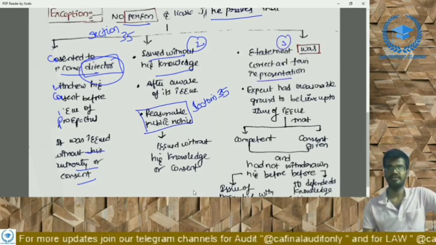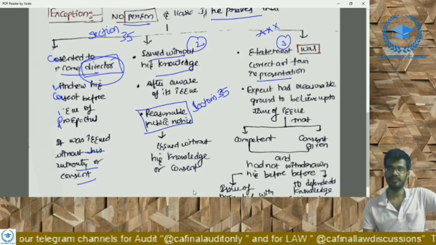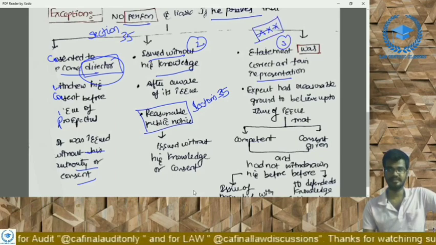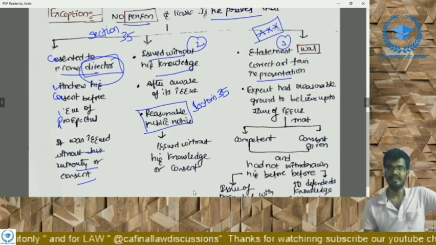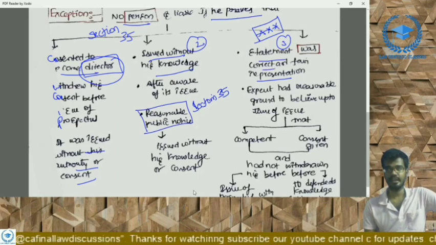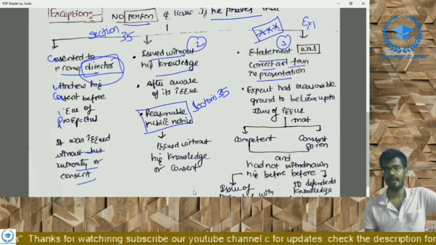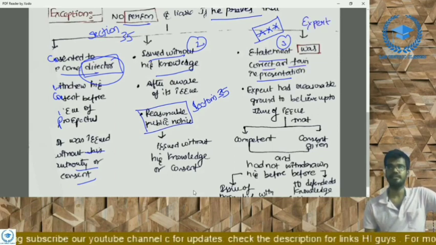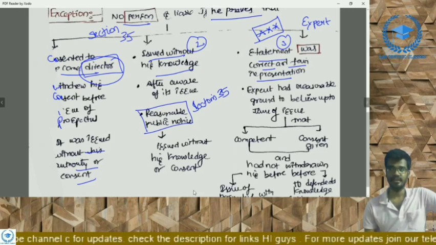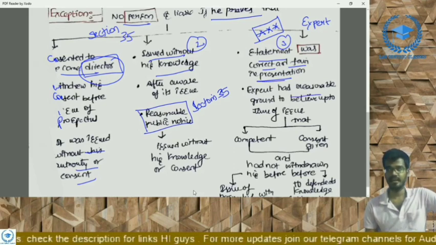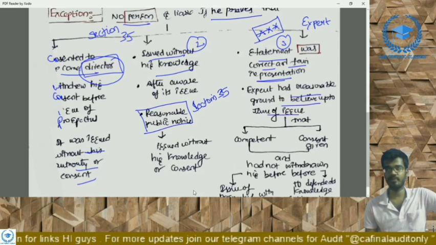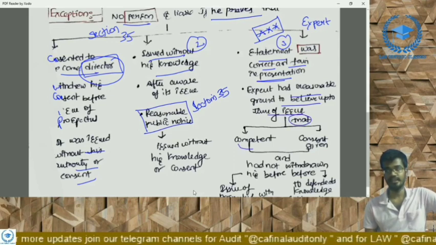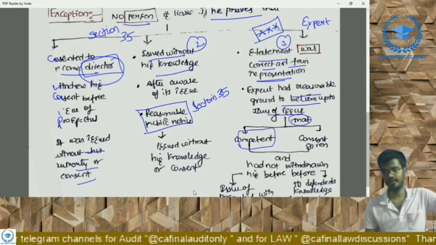And coming to the third exception, that is, the statement was a correct and fair representation. This is an important point. Everyone will get confused here, so we'll discuss it right now. If the statement was correct and fair, this point relates to the expert, correct? The statement was a correct and fair representation, and the expert had reasonable ground to believe, up to the time of issue, that he was competent and consent was given.